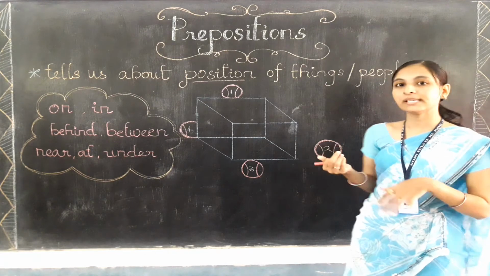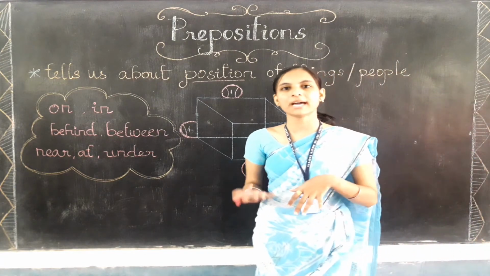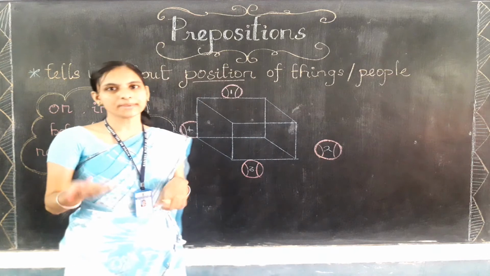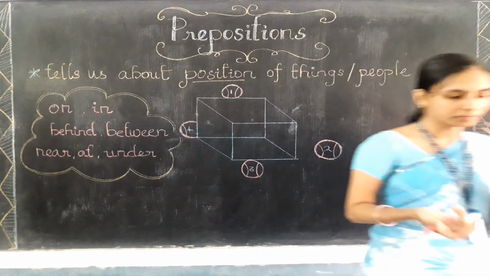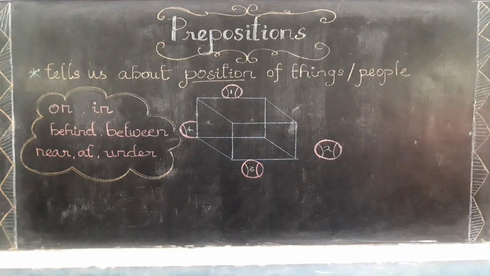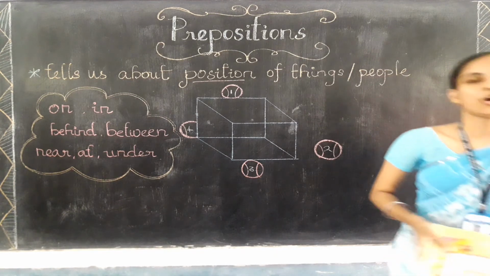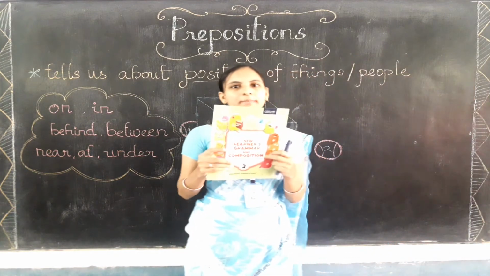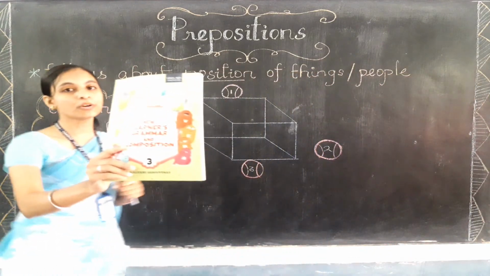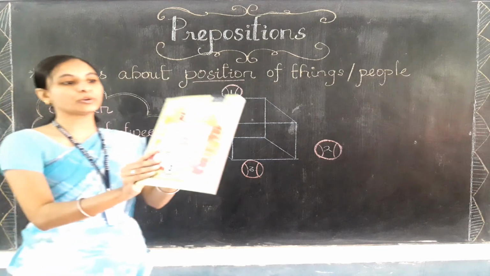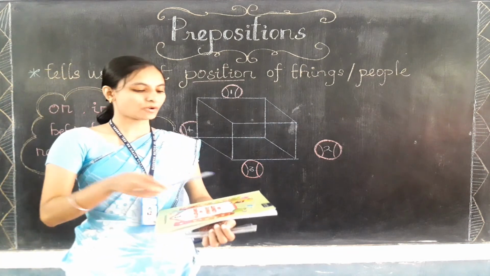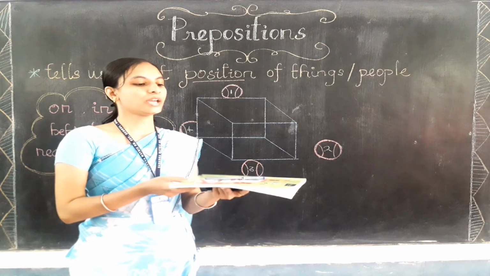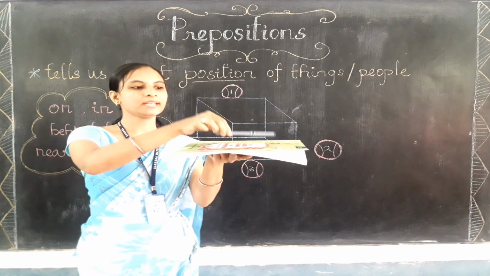Okay, so let's learn with more examples. Here I am going to show you some examples. You need to find and tell me where the thing is. Okay, so now I have a book on my hand. Okay, I have a book on my hand. So now I am going to place a pen on the book. Okay, now I have placed the pen here.